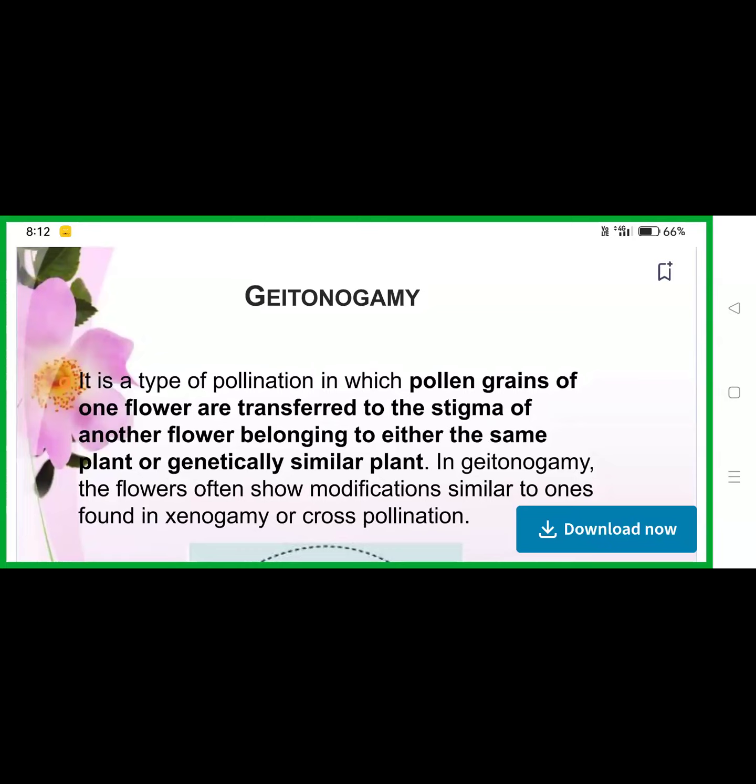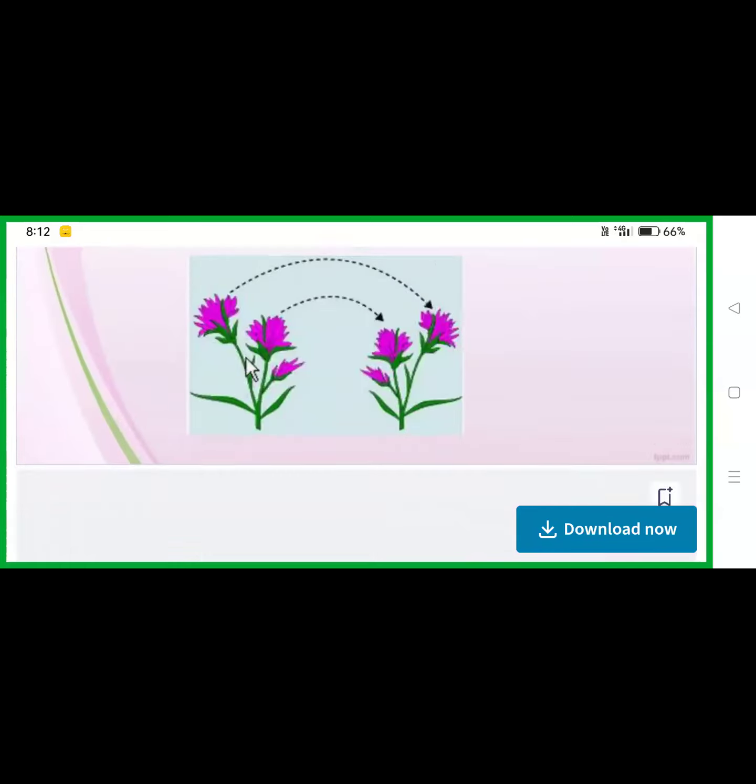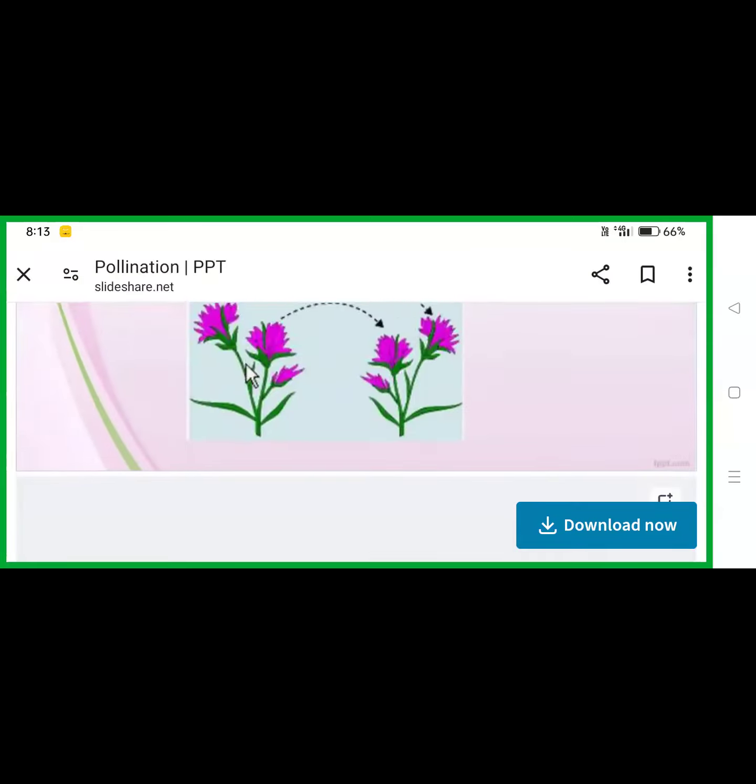The flowers often show modifications similar to those found in xenogamy or cross pollination. This is geitonogamy.